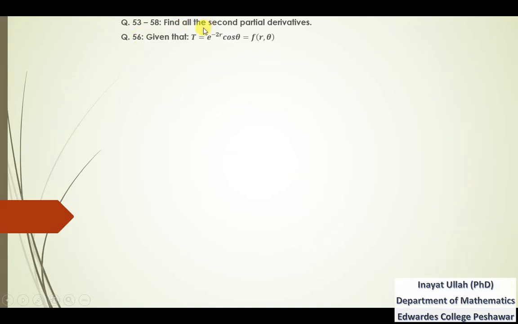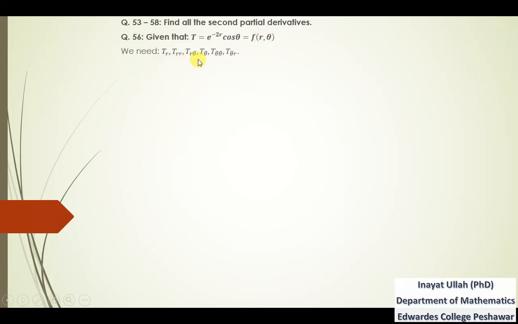That is the same question, but we are given a function in this fashion: t is equal to e^(-2r) cos theta. So t is a function of r and theta. We need to find the second partial derivatives of t with respect to r, then with respect to theta, then the second derivative with respect to r, the second derivative with respect to theta, the second derivative with respect to r then theta, and then with respect to theta then r.